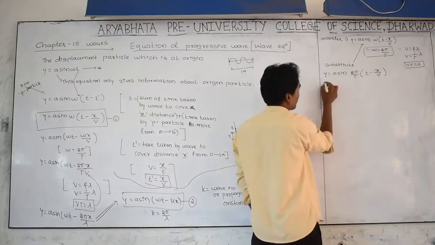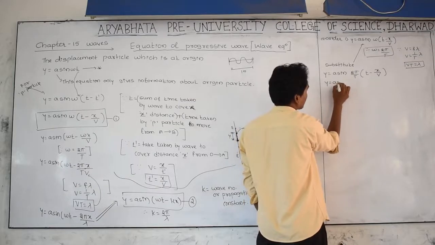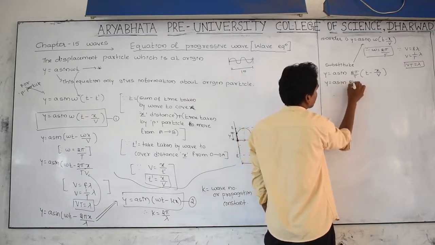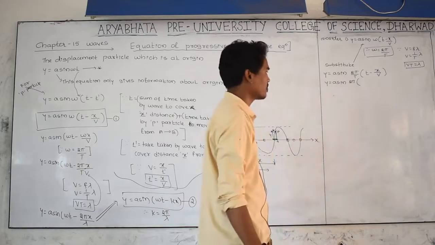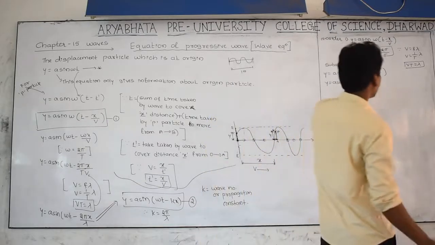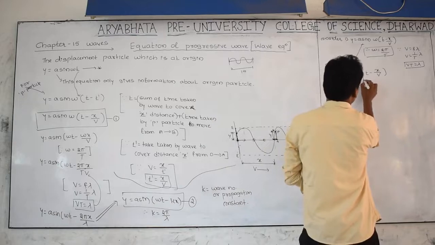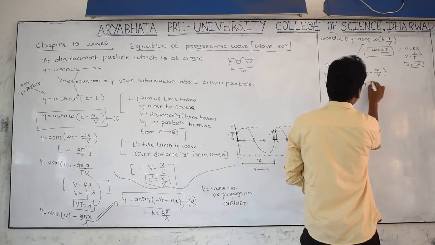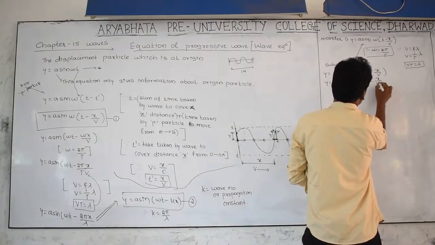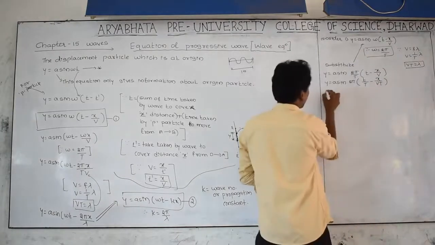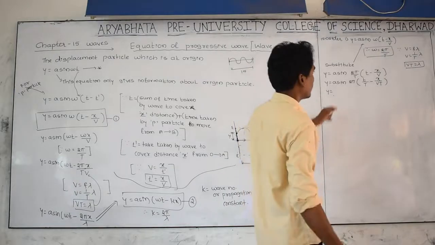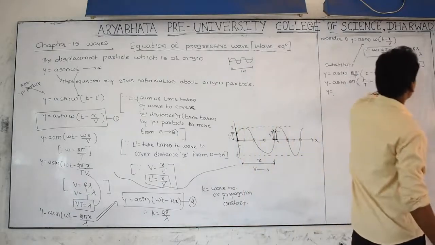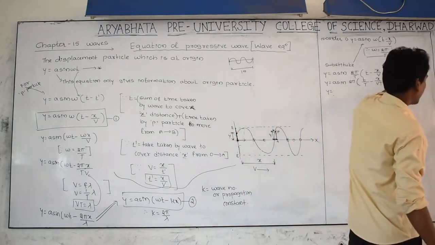Simplify: y equal to a sin of 2 pi as it is, and multiply T inside, t by T minus x by v into T. Here lambda is equal to vT. You know this equation very well.